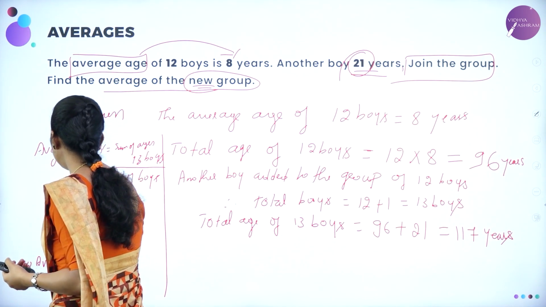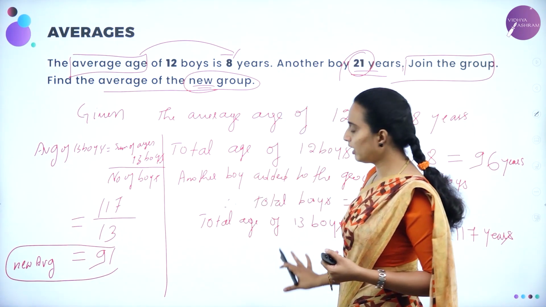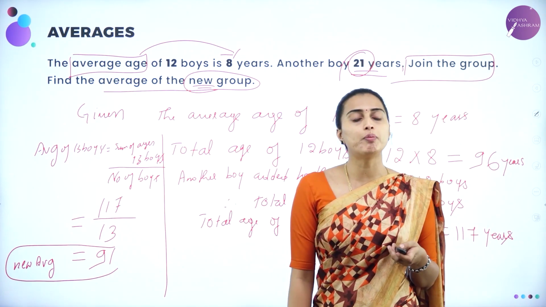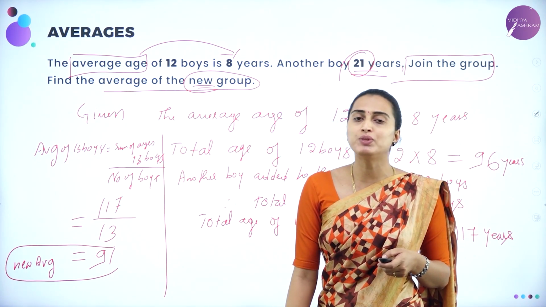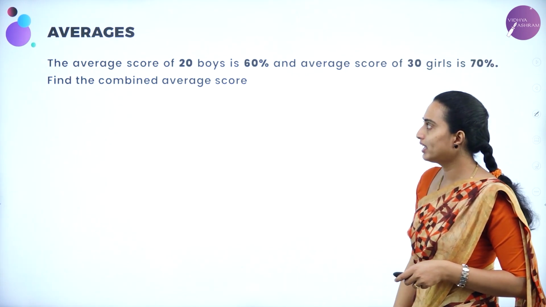That's it. Any doubt do you have in this? Right? So we are calculating according to the given data and then we are finding the new group average. That means the mean of that new group. Understood? We'll be moving on to the next problem.